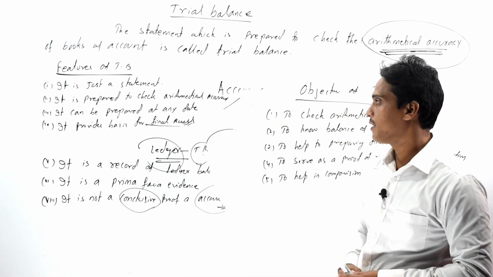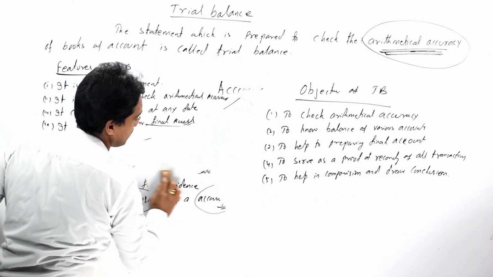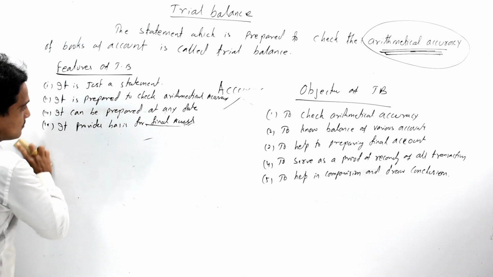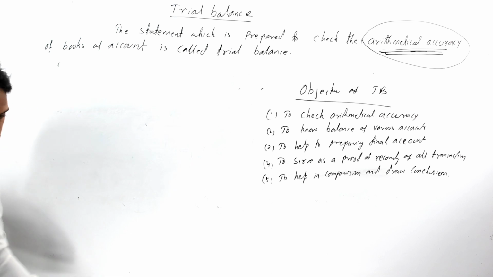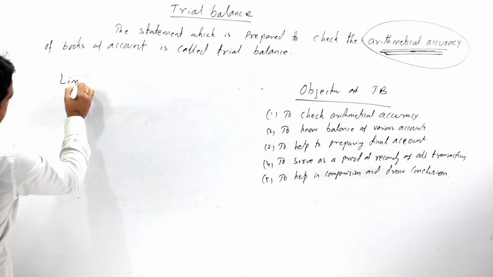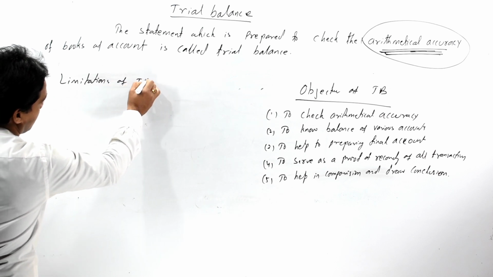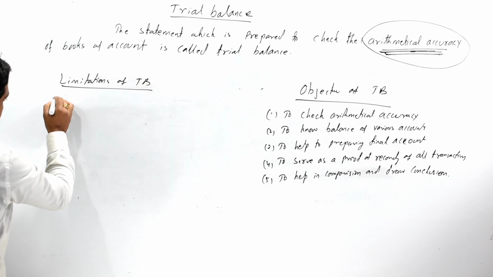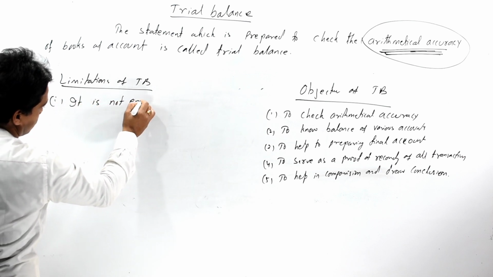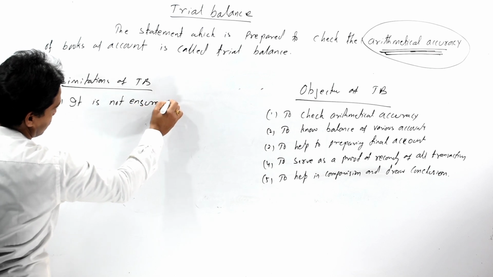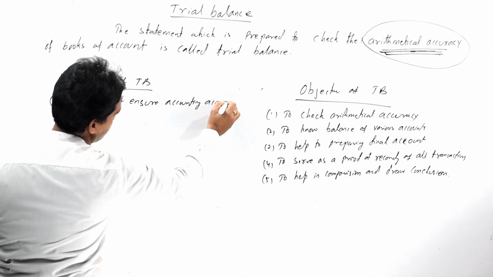So now come to the various limitations of our trial balance. So various limitations of trial balance are: it is not ensure accounting accuracy.